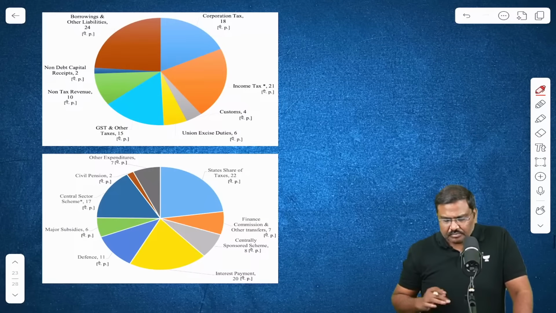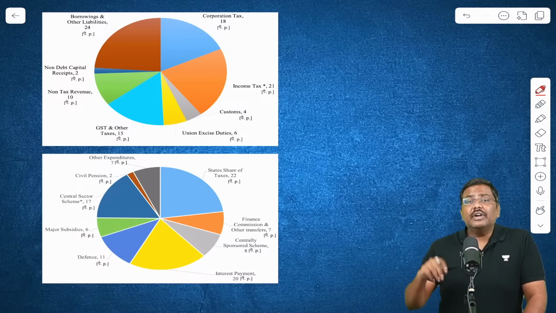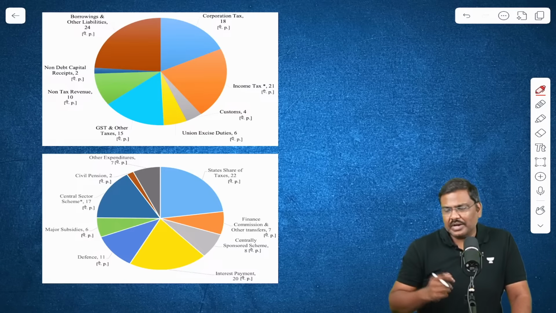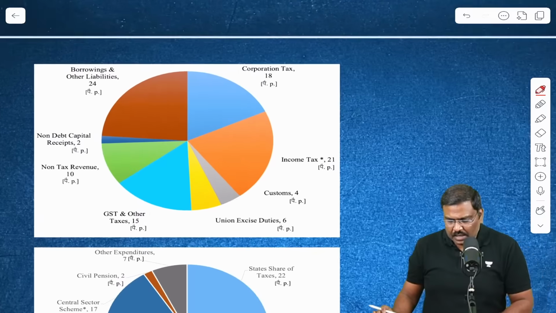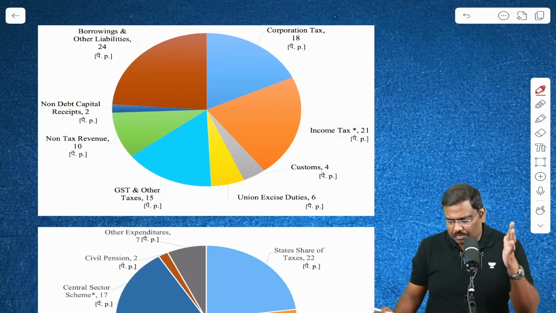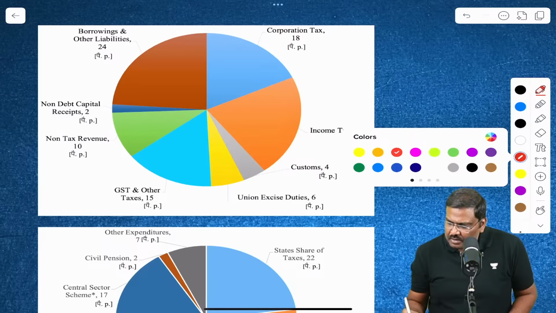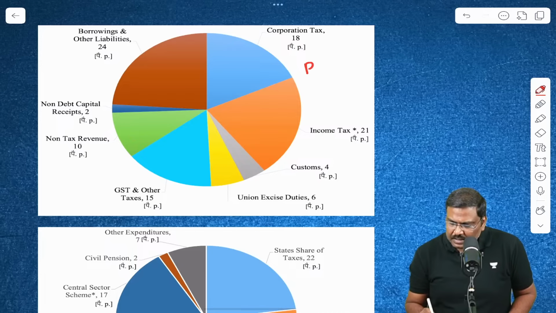And finally, please look at where the government gets 1 rupee and where the government spends 1 rupee. Right, have a look at this. If you look at this, the first pie chart will provide you information regarding the receipts or incomes.